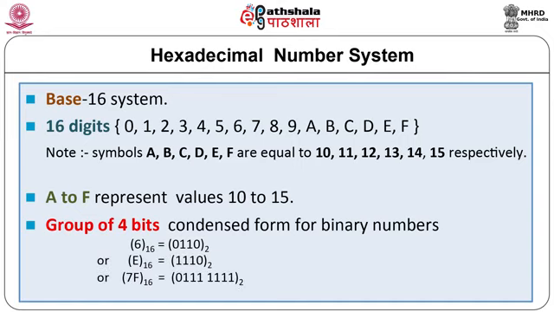Similarly, E in hexadecimal can be represented as 1110 in binary. 7F in hexadecimal can be represented as 0, 1, 1, 1 for 7 and F can be represented as 1, 1, 1, 1 in binary.